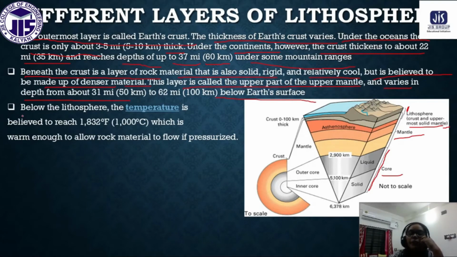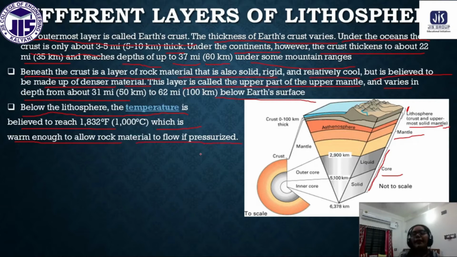Next, below this, at the center of the earth, the temperature is very high, believed to be 1832 degrees Fahrenheit, that means 1000 degrees centigrade. You can imagine how hot this region is. It is warm enough to allow the rock materials to flow if pressurized.